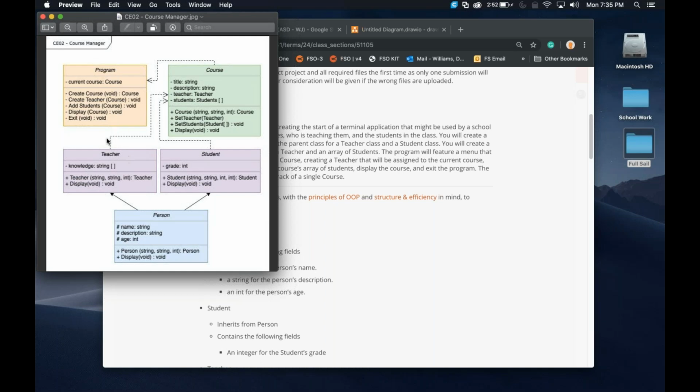Now, the teacher is going to have everything a person has, but notice it doesn't have a grade because it's a teacher. Instead, we're going to have a string array of the different knowledge they possess. There's a couple different ways to do this when you're creating a teacher. One, you could ask them for a comma separated list, and then people can put as many skills as they want.